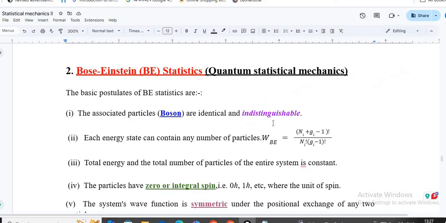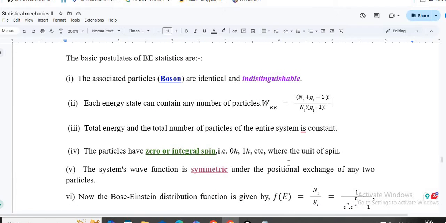In the same way, you can arrange the particles in different states. So this is the relation for how we can arrange the particles in different states: (Ni + Gi - 1)! divided by Ni! (Gi - 1)!. Again, Ni is the number of particles in different states and Gi is the total number of cells or total number of states in the system. Obviously, the total amount of energy and the total number of particles are constant for the system.